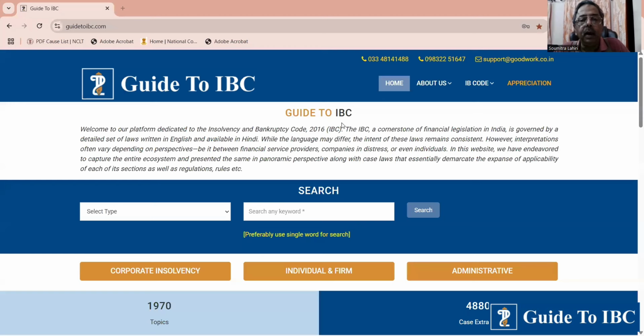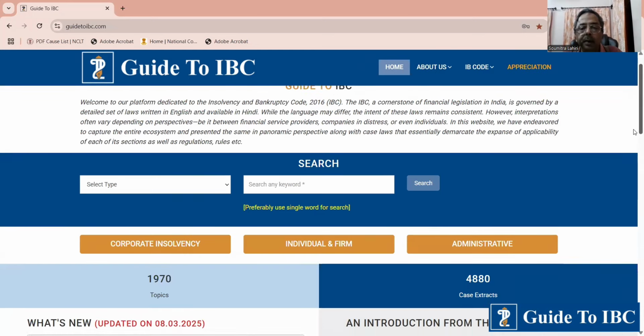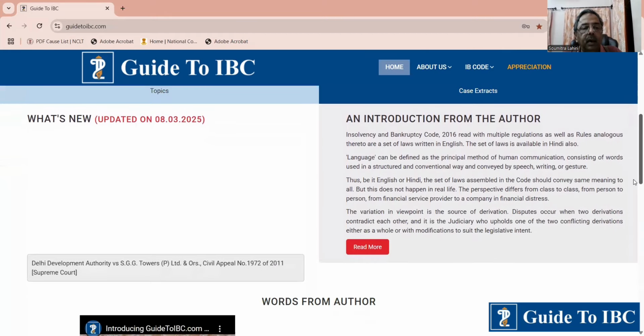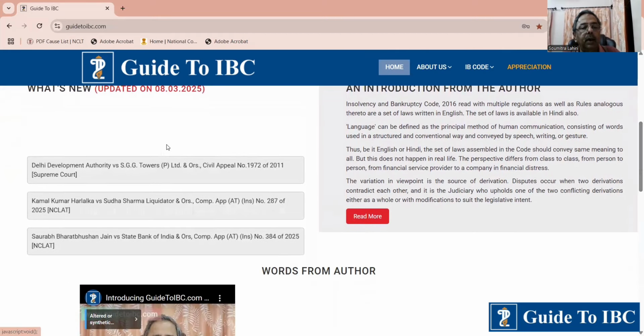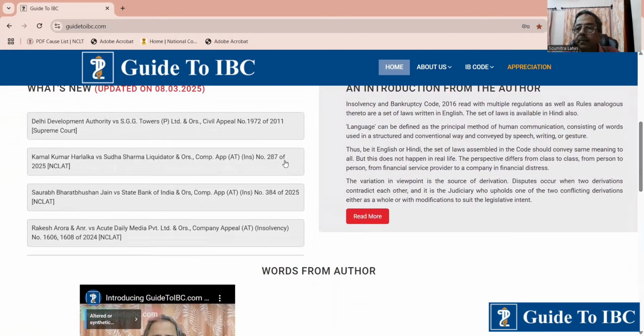Now, let me share the website. Now, let it come on screen. Yeah. You can see the screen, I suppose. Now, if you scroll down a bit, you will see there's a What's New. Now, it comes one after the other. There are about 10 odd judgments which come one after another.